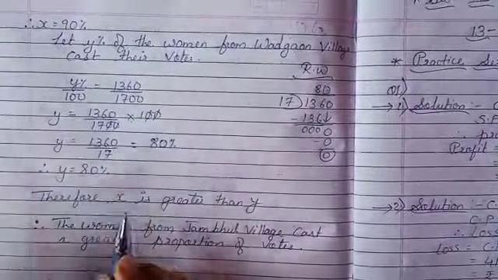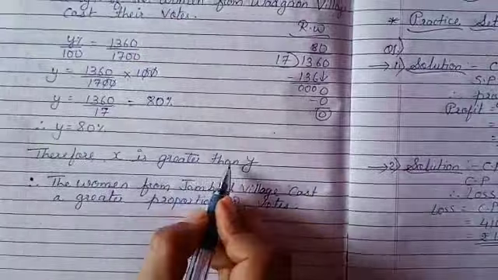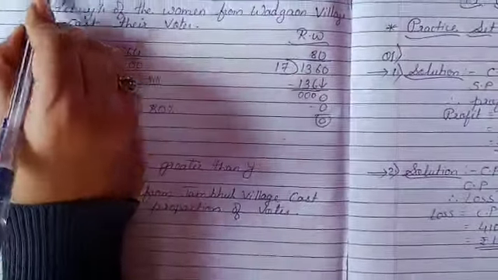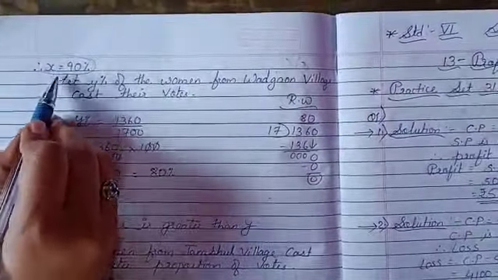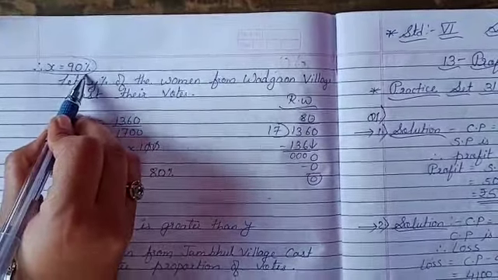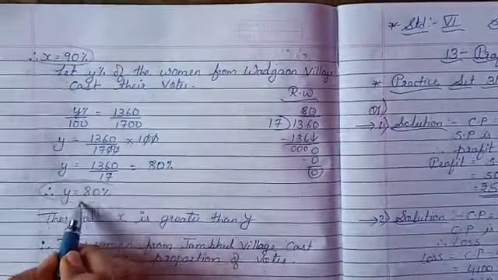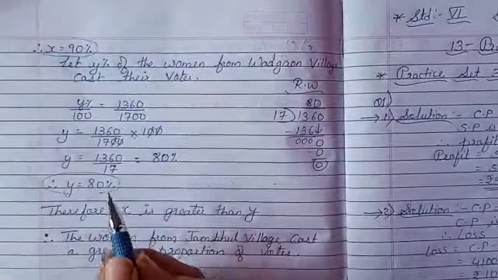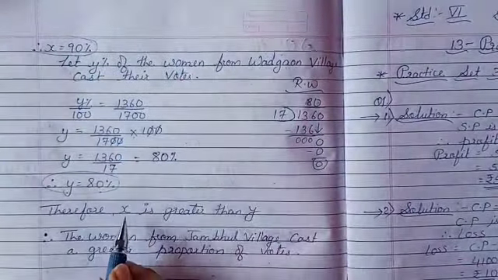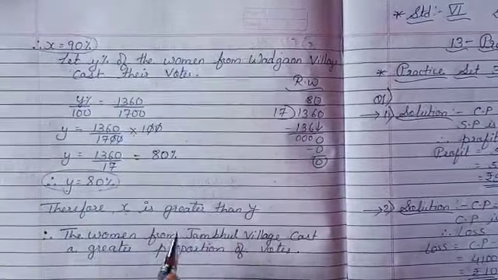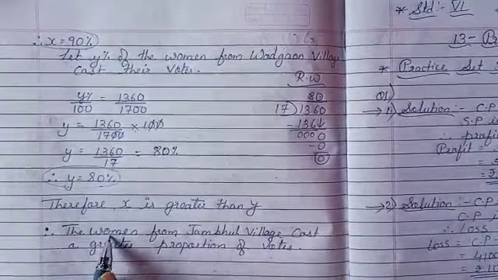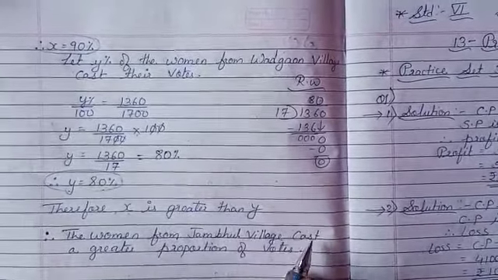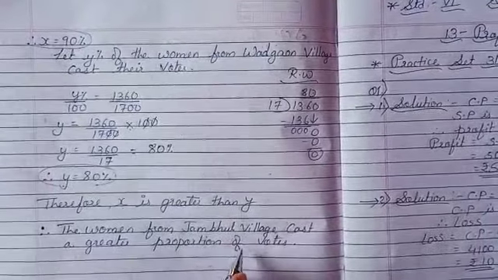So therefore you can write x is greater than y. How? As you can see students here, x means Jambul village, women 90% voted, and Vadgaon village y is equal to 80%. Among these x and y, which one is greater? x is greater. So that's why x is greater than y. So therefore you can write that the women from Jambul village cast a greater proportion of votes.